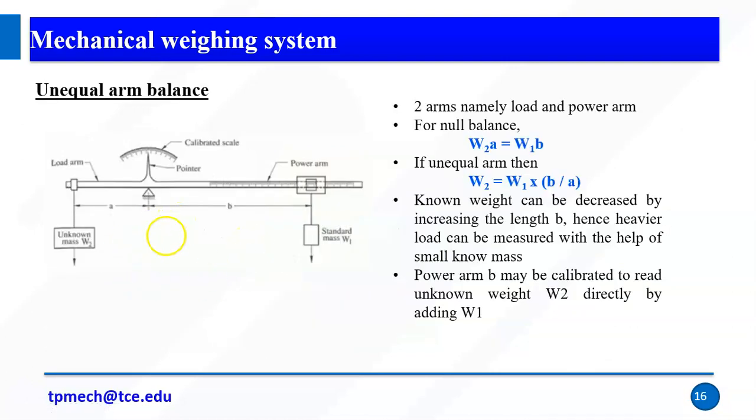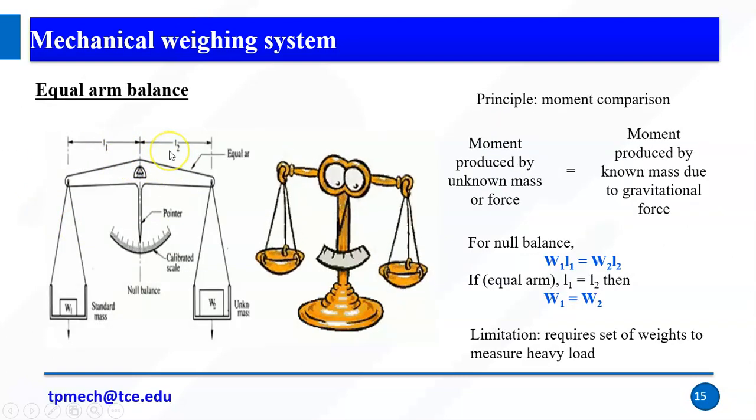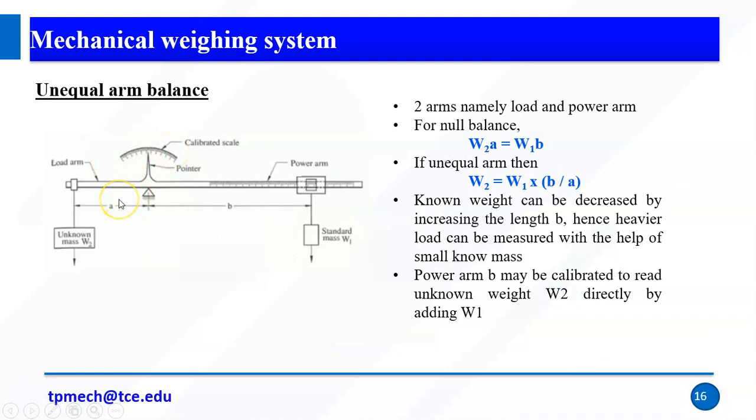Unequal arm balance, the name implies that we don't have an equal arm. In the previous case L1 and L2 were equal, but here L1 and L2 are not equal, so we use the terminology A and B. Here also it is moment comparison. The two arms are namely the load arm and the power arm. In the load arm we insert our unknown mass. In the power arm we insert the known mass.